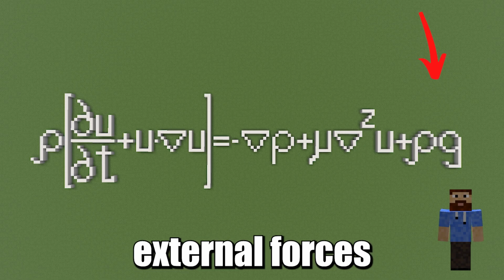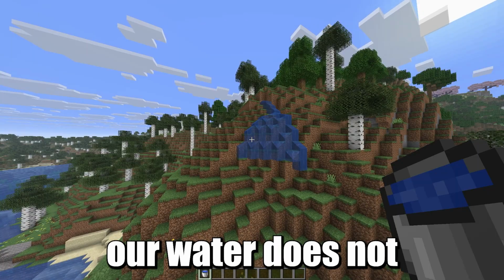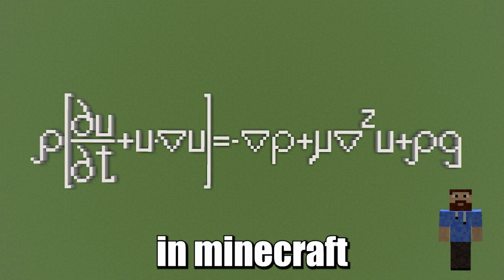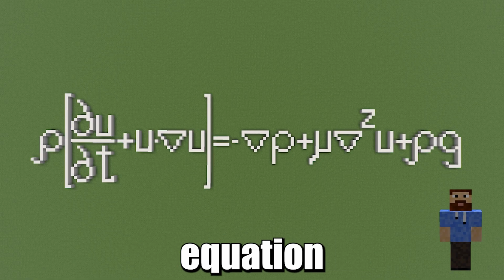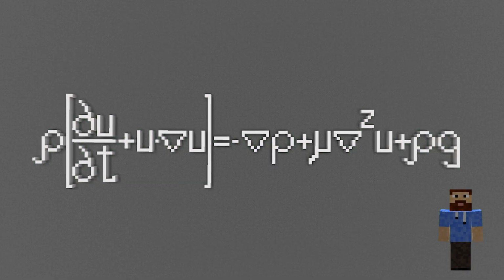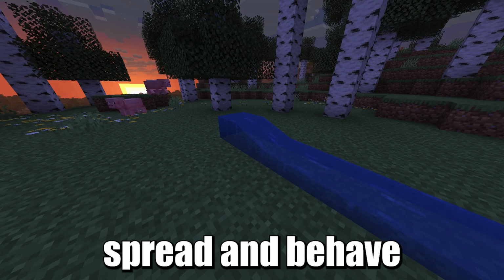And this term is external forces, like gravity, and this one happens to be the reason why our water does not flow uphill in Minecraft. But in Minecraft, there is no momentum, no inertia, no pressure, and no velocity. So most of this equation is basically completely useless. And yet, water is still going to spread and behave accordingly.